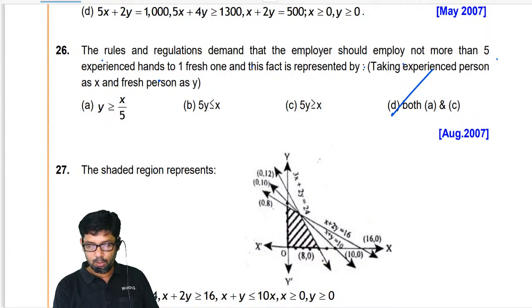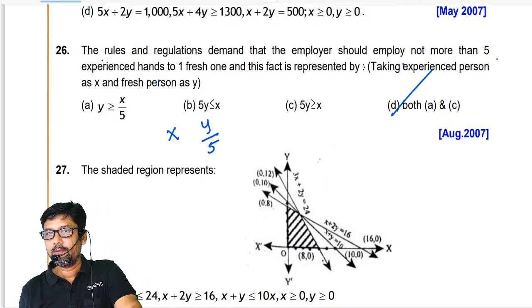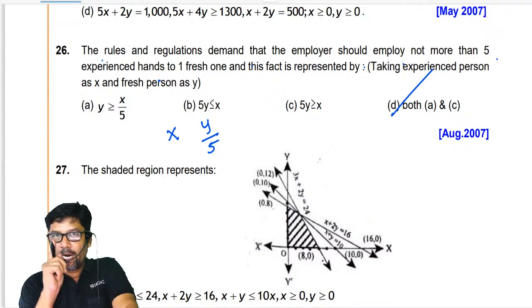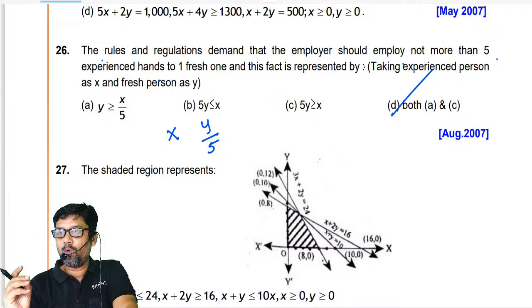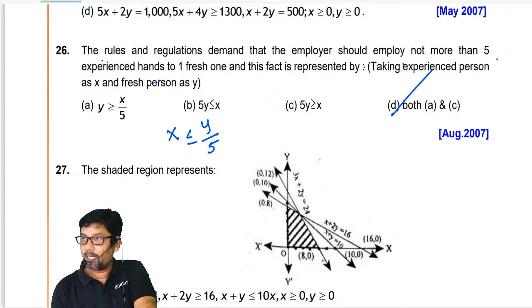So, for every experienced person, Y by 5. Why Y by 5, my dear? One experienced person is equivalent to 1/5 of the fresher. Now, this should be the inequality. Do we have it? No, sir.